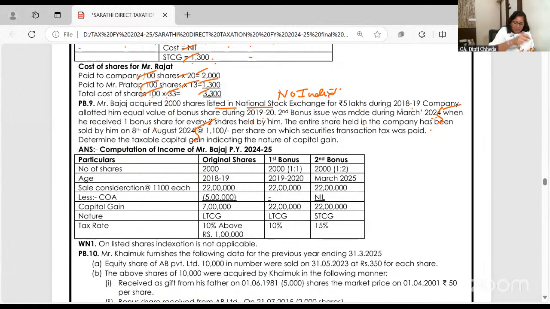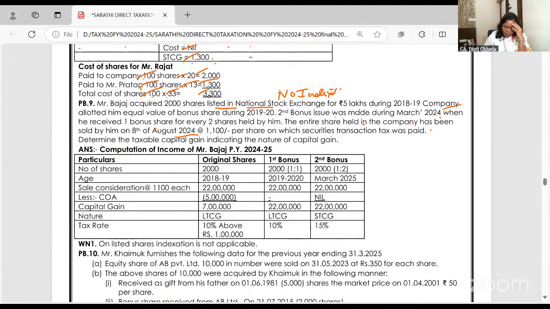24. Now it is correct, August 24. Both are correct, I'm so sorry. It will be 24 only, that is why in March 24 you got the second bonus. Sorry, it's correct. And August 24 you sold. So second bonus is short term because the shares are held for up to 12 months. They are listed shares. Then short term, above 12 months, long term.